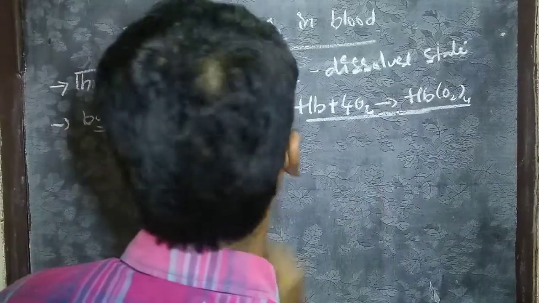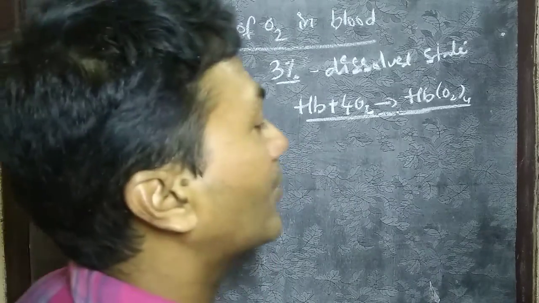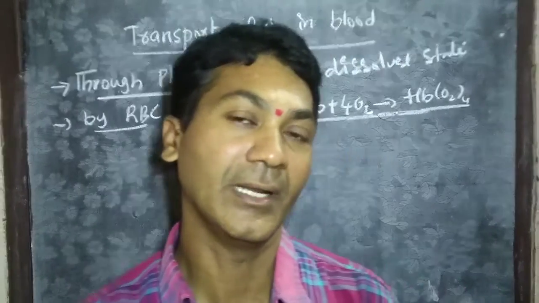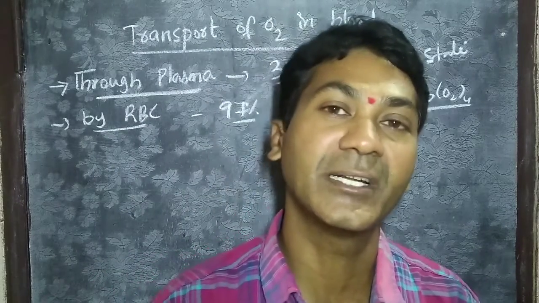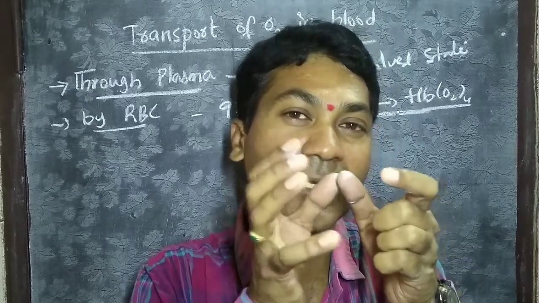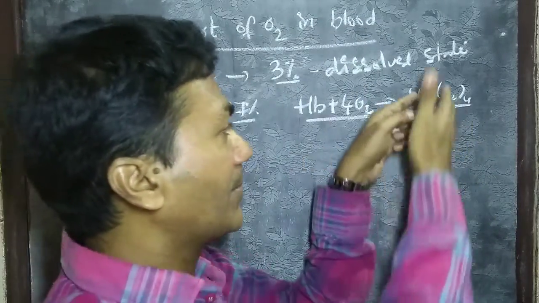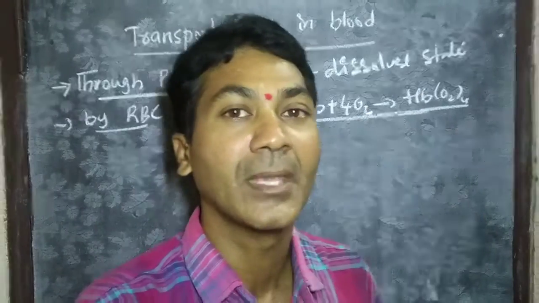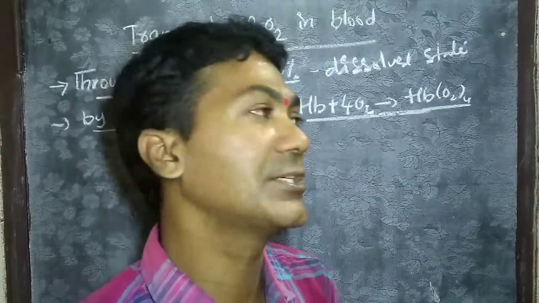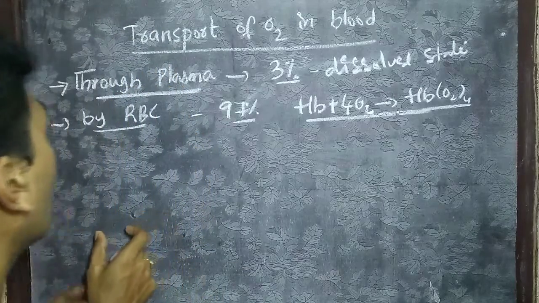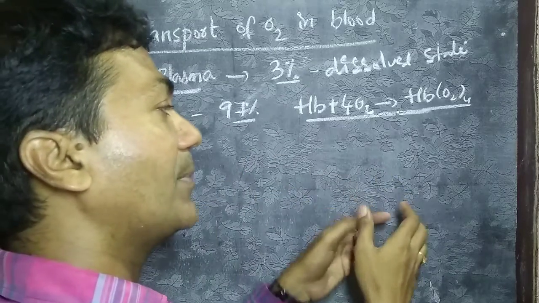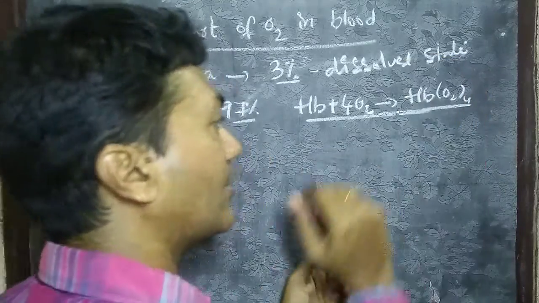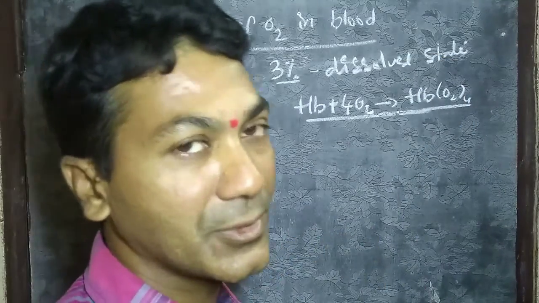Now, oxyhemoglobin forms at the alveolar level, meaning at the lungs. Whereas when this hemoglobin reaches the tissues, oxygen has to dissociate from the oxyhemoglobin complex. It has to be broken down. Now, what are the favorable conditions which support hemoglobin to combine with oxygen at lungs? And what are the favorable conditions which help to dissociate oxygen from the oxyhemoglobin? Now, let us discuss those factors.